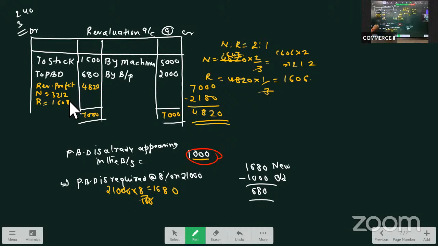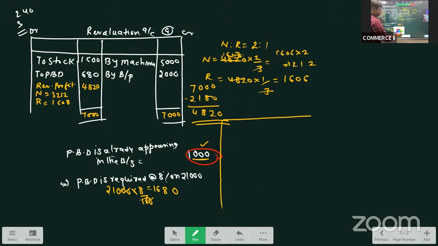Okay. So this is how the revaluation account is done. Go through once. What was new here? It was about the provision creation, isn't it? And one very important new adjustment we learned here is regarding goodwill. When goodwill is paid privately, we don't have to prepare goodwill account. There is no effect given in the books of account for goodwill.